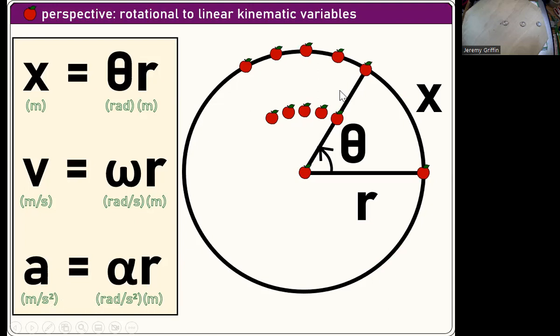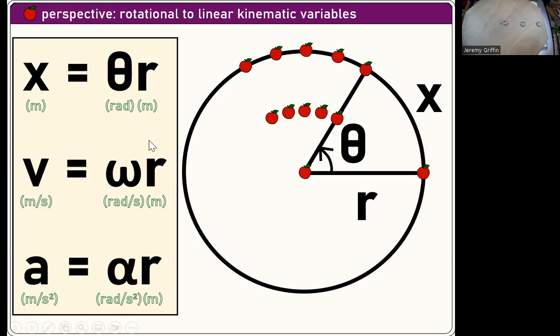Okay. Well, those might have linear kinematic values too, right? Like there's some distance they've got around X. If there's some linear speed, if you point a radar gun at them, and there might be some tangential acceleration. Okay? And you can translate back and forth between rotational and linear by multiplying or dividing by the radial distance to the center, depending on which way you're going.